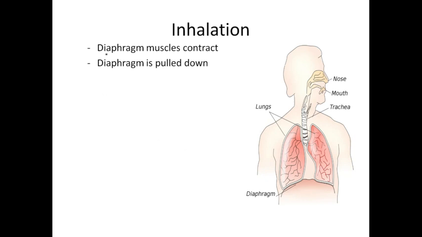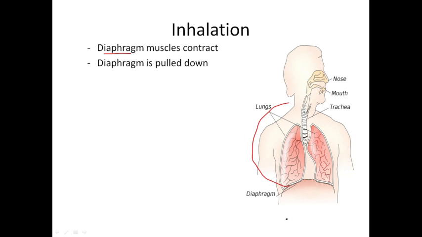First, the diaphragm muscle contracts. We have seen the thoracic cavity in the last class. Thoracic cavity starts from the neck and ends with the diaphragm. Diaphragm plays an important role in this breathing process. While inhaling, the diaphragm muscles contract. Actually the diaphragm is dome shaped. During contraction, what happens? The diaphragm is pulled down.